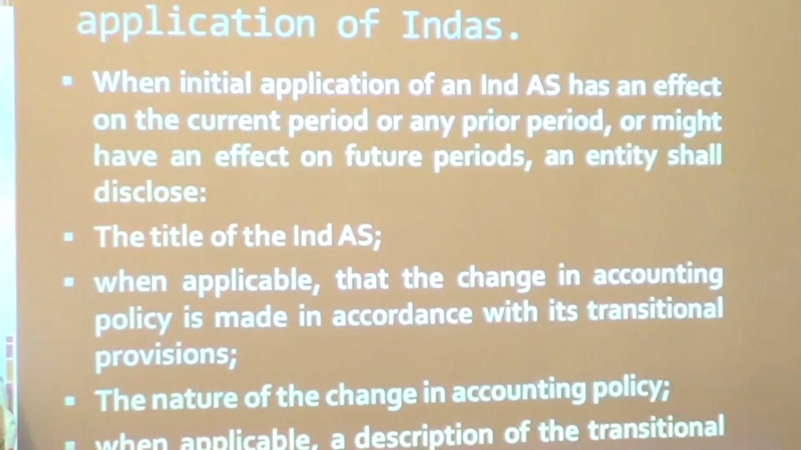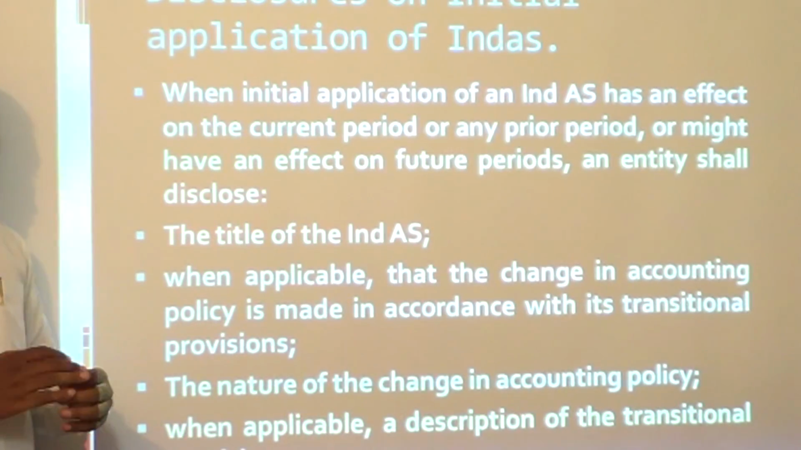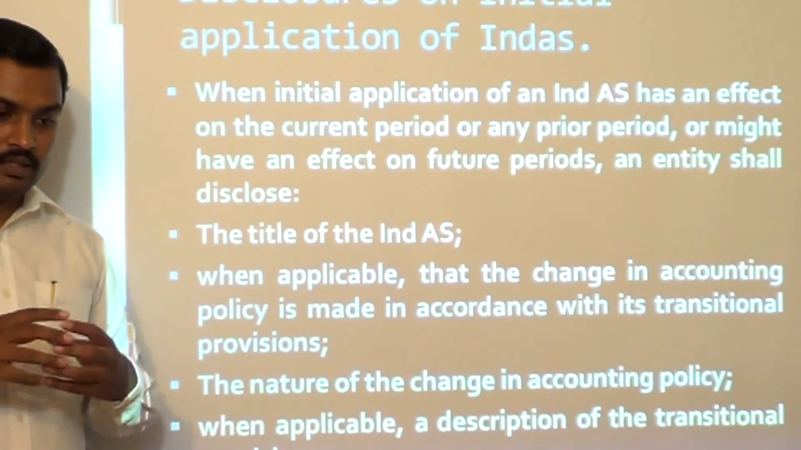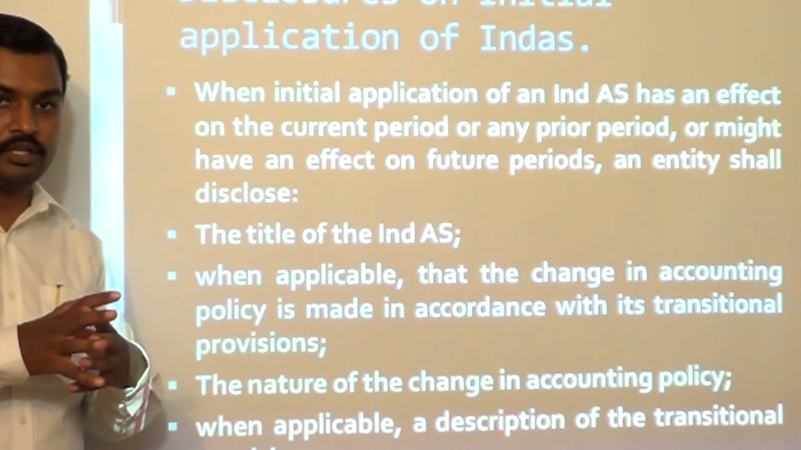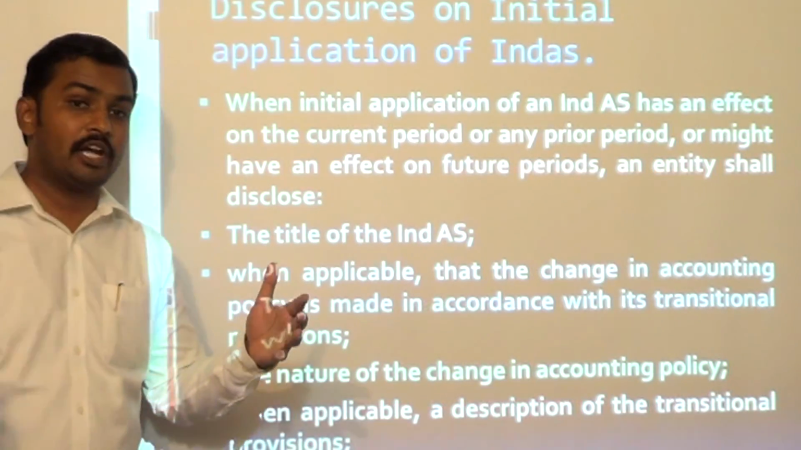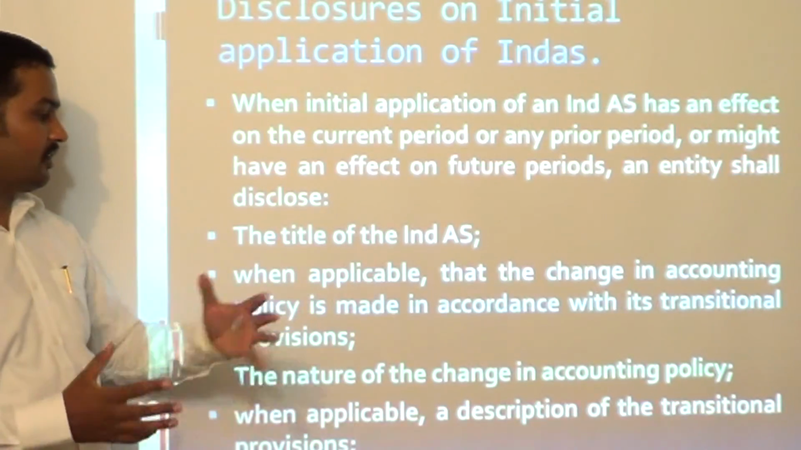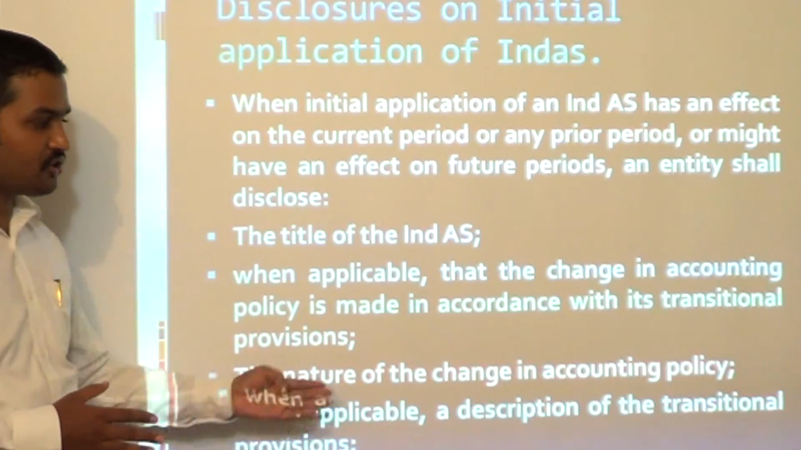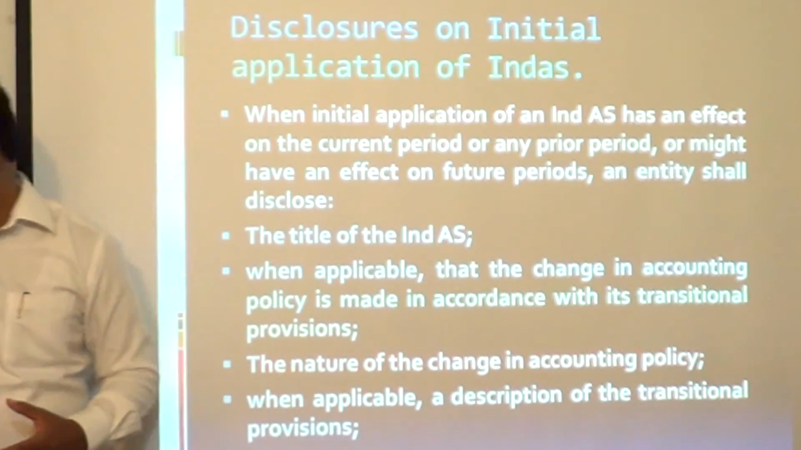Now, let us see the disclosures on initial application of Ind AS. Let us say we are adopting an Ind AS for the first time. Sometimes what may happen is, when you are adopting an Ind AS for the first time, changes in accounting policies are required. The requirements of the Ind AS may be different from what you are applying right now, so you would have to change the accounting policy. Sometimes that Ind AS may itself contain some guidance relating to transition to the implementation of the new Ind AS. In such cases, we have to disclose some information: the title of the Ind AS, when applicable, the changes in accounting policy which are made in accordance with the transitional provisions, the nature of the change in accounting policy, and when applicable, a description of the transitional provisions. So you have to give this information.